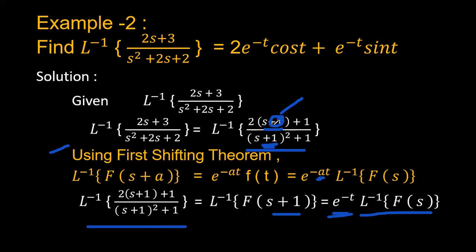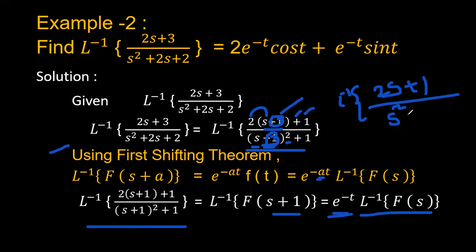After removing this, by using the first shifting theorem, we can remove this plus 1 in the numerator and plus 1 in the denominator. In the shifted version, you will get Laplace inverse of 2 into s, that is 2 into s plus 1, here you will have the plus 1. In the denominator, this is s square plus 1 square, 1 or 1 square, whatever it may be. This is the way you have to simplify.